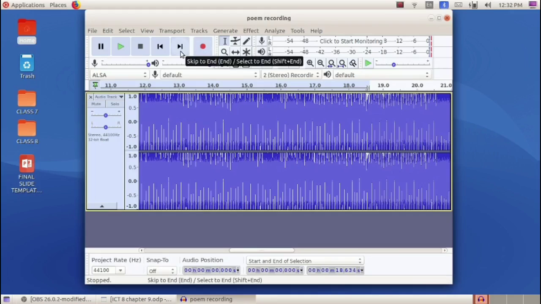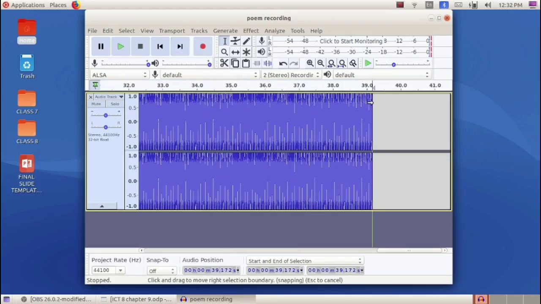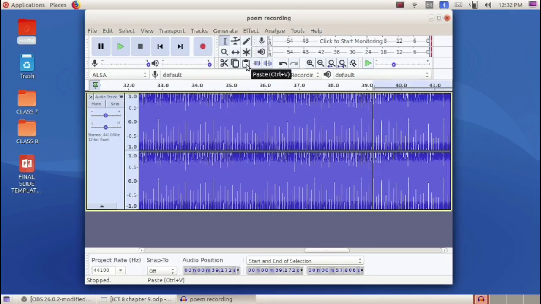Now we'll go to the end of the recording, place the mouse pointer here, then paste the copied portion here. Click on this paste tool or press Ctrl plus V on the keyboard. Now we have copied the first two lines and pasted them at the end of the recording. Now let's listen from this end portion.